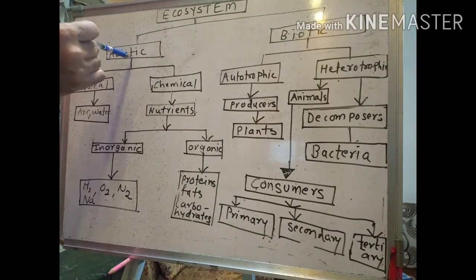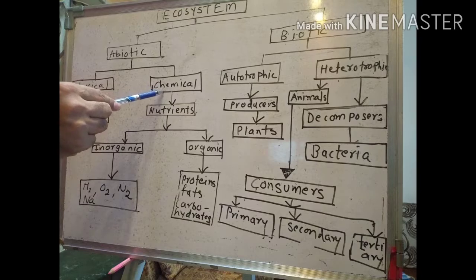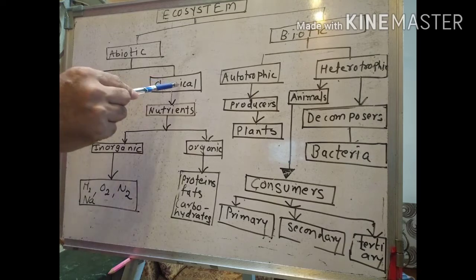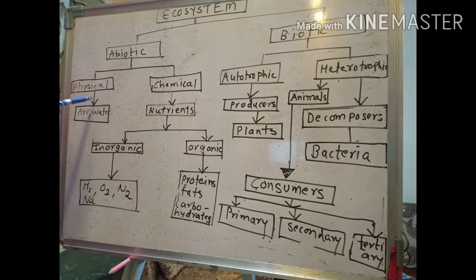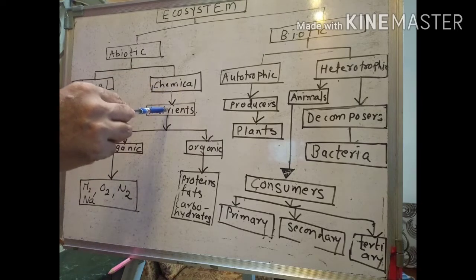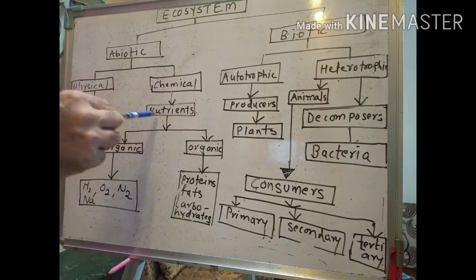We'll look at the abiotic component first, and then the biotic component. The abiotic component again has two factors, physical factors and chemical factors. The physical factors consist of air, water, land, soil and so on. And the chemical factors consist of the various nutrients that are required by all types of organisms.